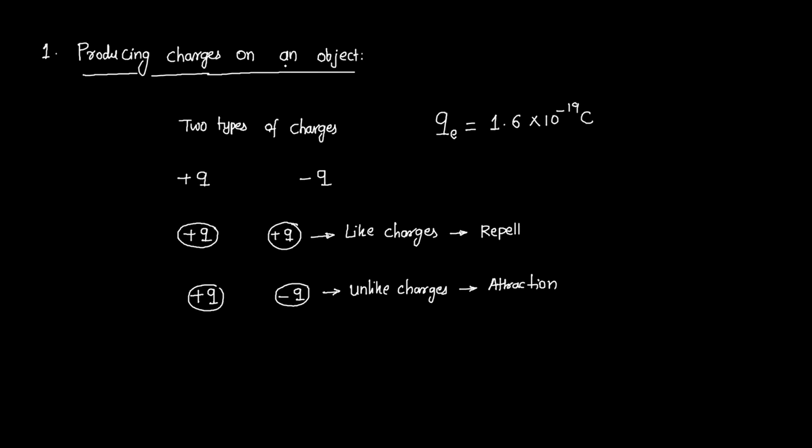Now let us see how we can produce charge on a body. There are three different methods for producing charge on a body. The first method is charging by conduction.